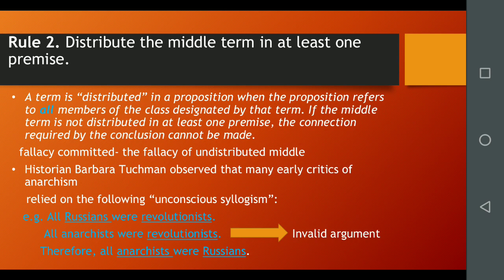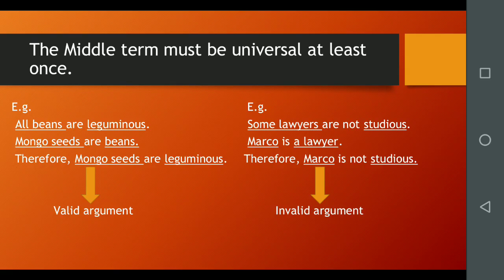The Russians are included in a part of the class of revolutionists by the first premise, and the anarchists are included in a part of the class of revolutionists by the second premise. But different parts of this class, the middle term of the syllogism, may be involved, and so the middle term does not successfully link the minor and major terms of the syllogism. In a valid syllogism, the middle term must be distributed in at least one premise. In other words, the middle term must be universal at least once.